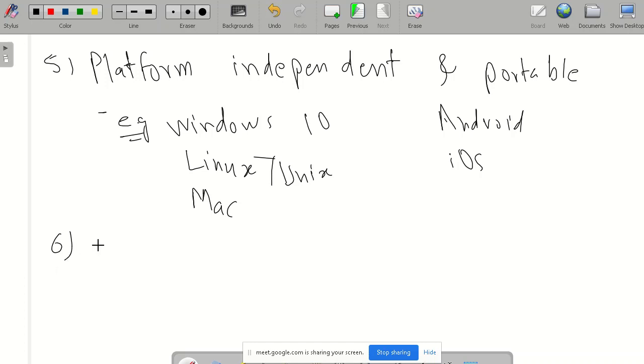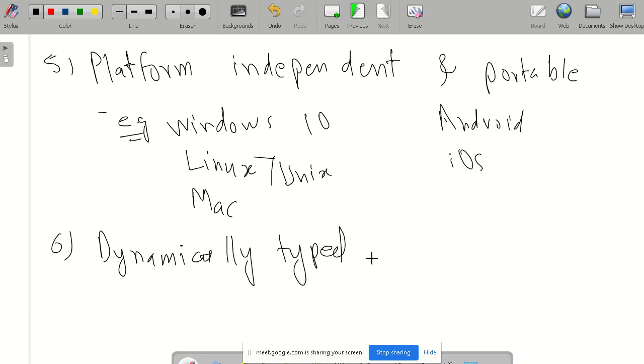Then we have that it is a dynamically typed programming language. What is the meaning of dynamically typed? Another concept is statically typed.